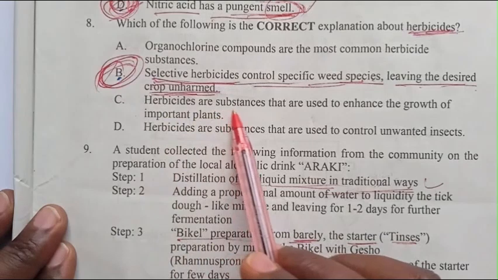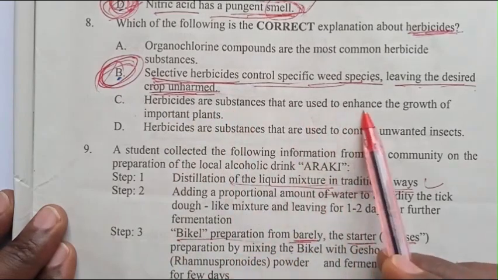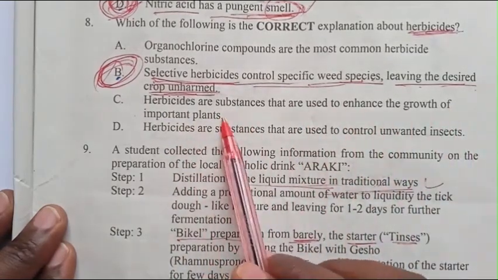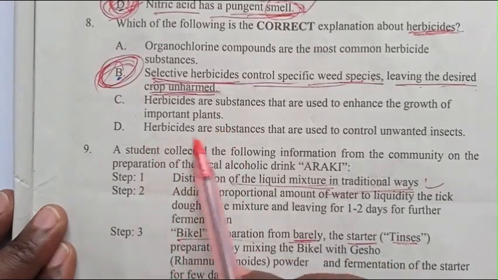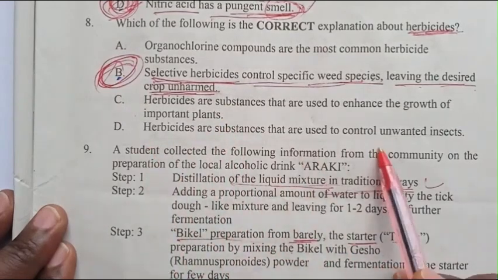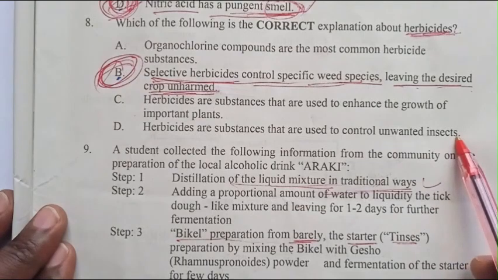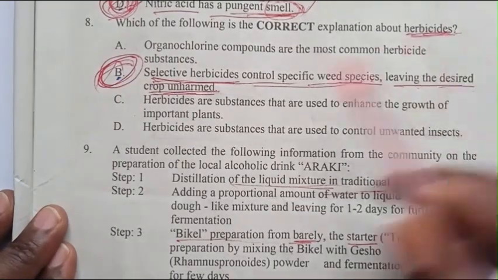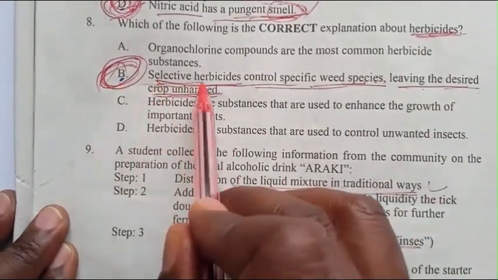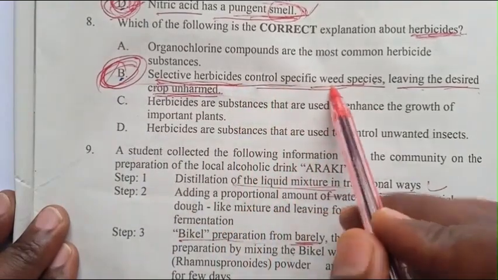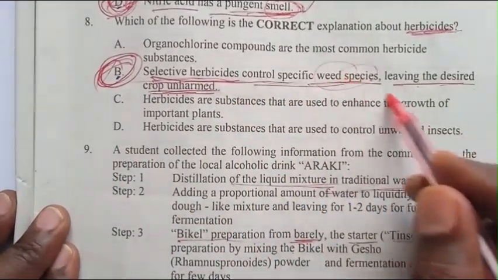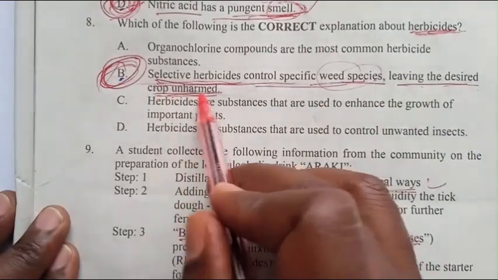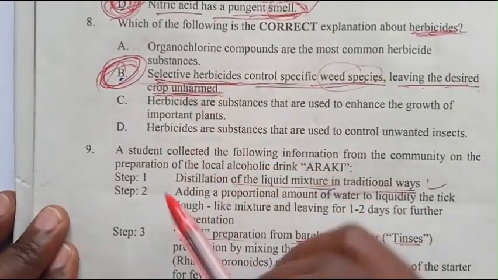C. Herbicides are substances that are used to enhance the growth of important plants. D. Herbicides are substances that are used to control unwanted insects. The correct answer about herbicides is B. Selective herbicide controls specific weeds, leaving the desired crop unharmed, is the answer.